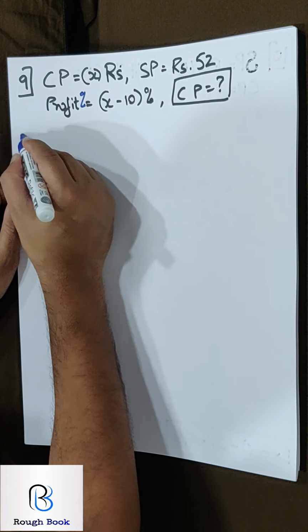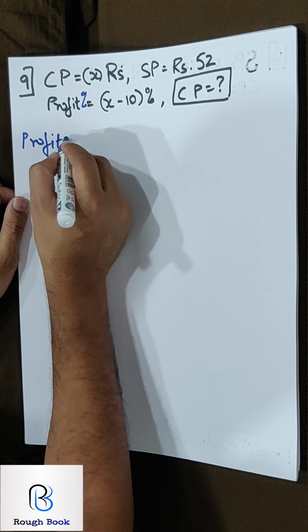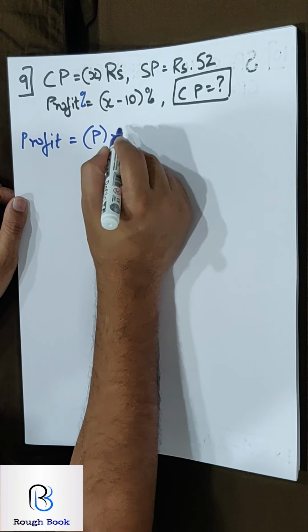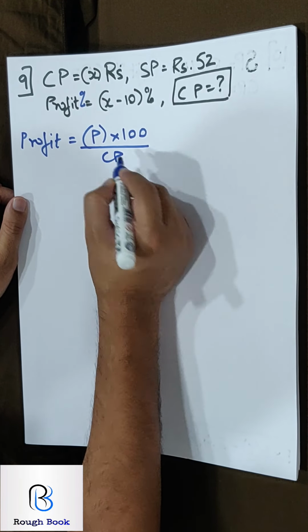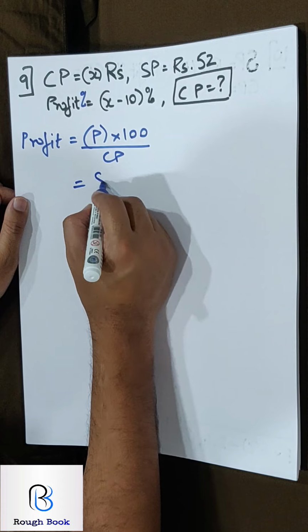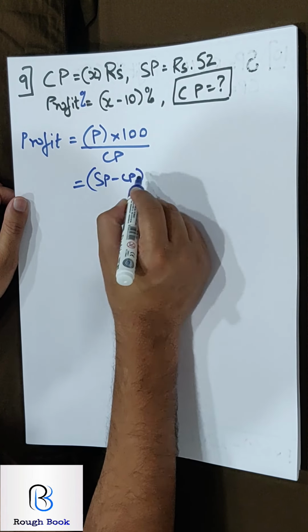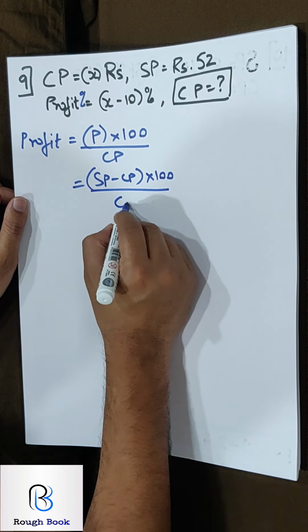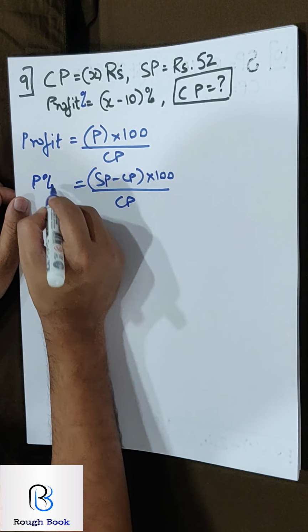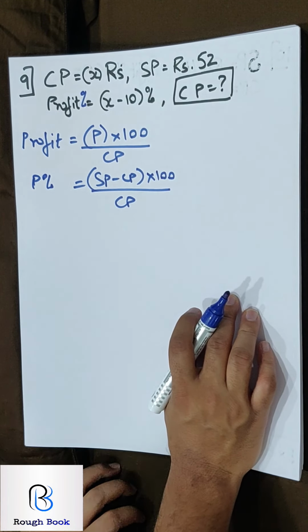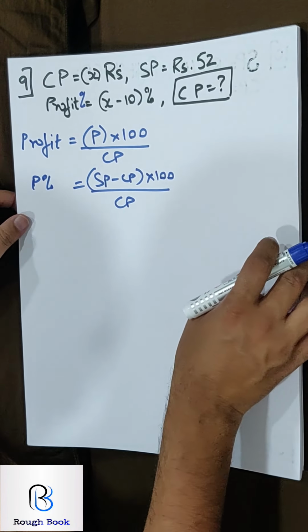So profit percent ka formula I am giving you, so you can go ahead. Profit percent is profit into 100 upon CP. How will you get profit? SP minus CP into 100 upon CP is profit percent. Come on, substitute all the values, get me X. Now it's very, very simple for you.